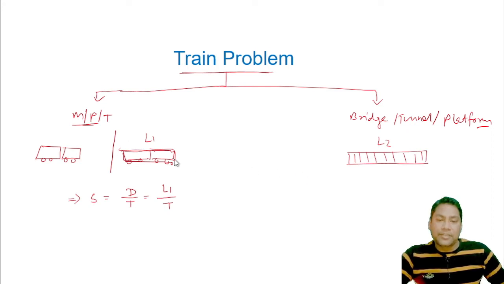So friend, now if this train crosses and comes here, let us assume the same train. Now this train has come here and the length of the platform is L2. Its length is L1.